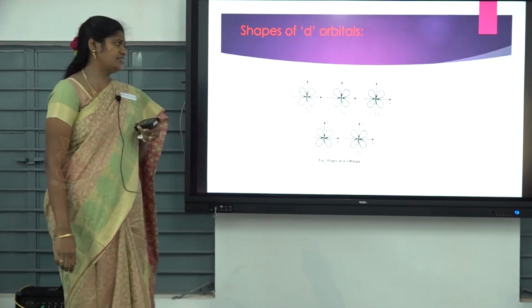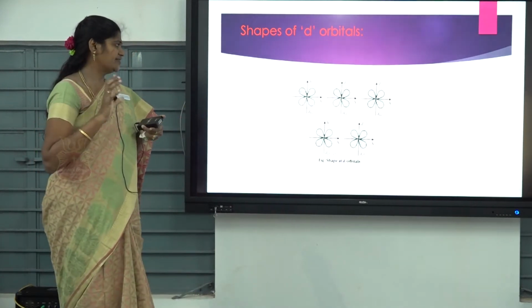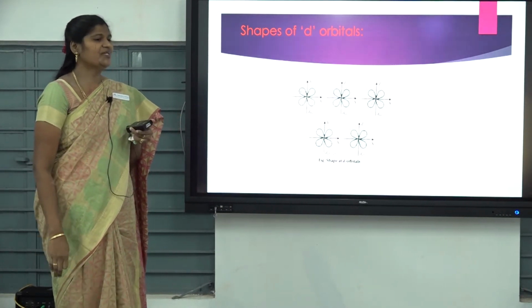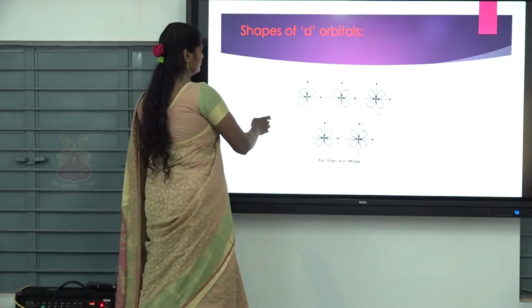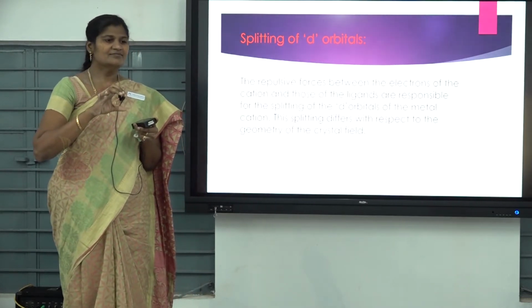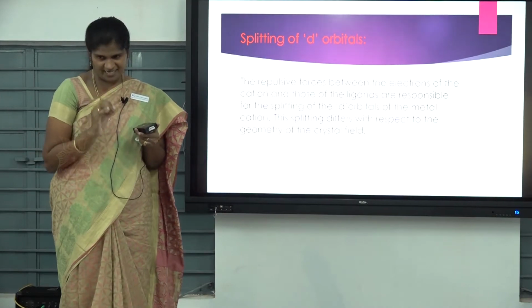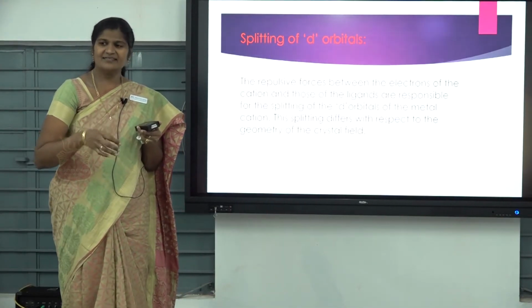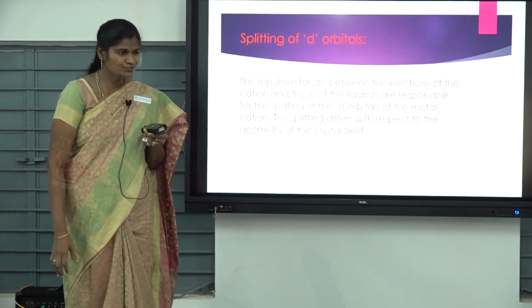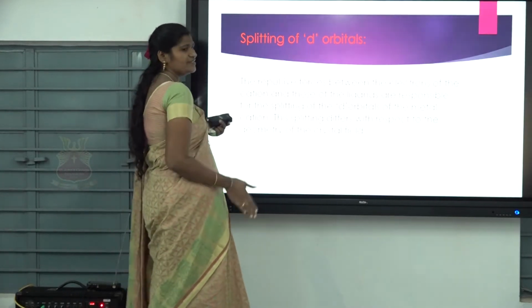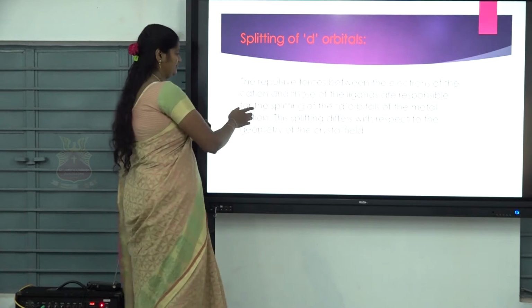Next. Shape of d orbitals. We know there are five orbitals, isn't it? First, dxy, dyz, dzx, dx square minus y square, and dz square. Very good. Next. First, all the d orbitals, 5 orbitals, are equal in energy. It is nothing but degeneracy. Then, because of the repulsive forces, the degeneracy is destroyed. So that splitting occurs in the d orbital.